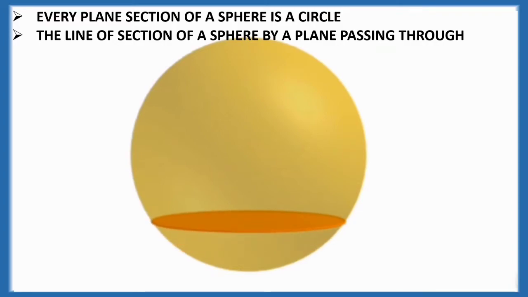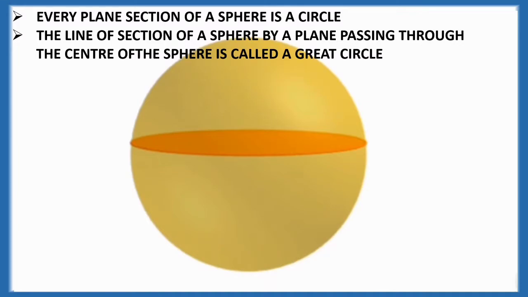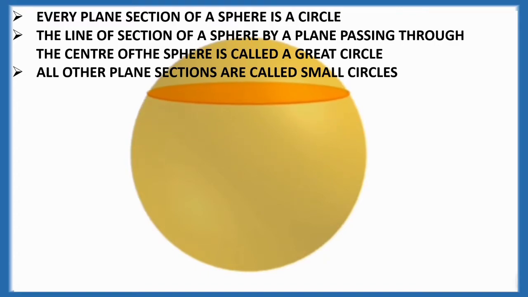Every plane section of a sphere is a circle. If a plane passes through the center of the sphere, then that section is called a great circle. All other plane sections are called small circles. All cross sections of a sphere are circles. All great circles are similar to one another.